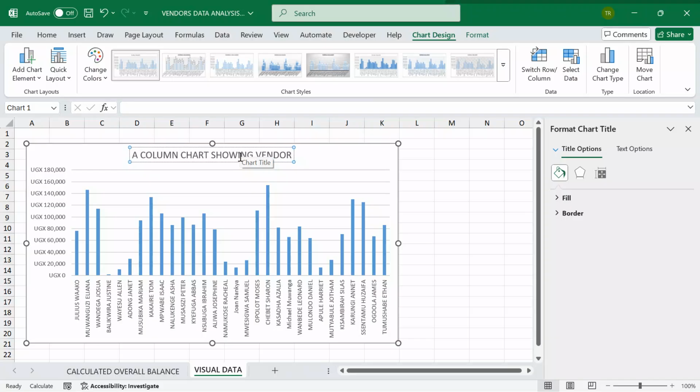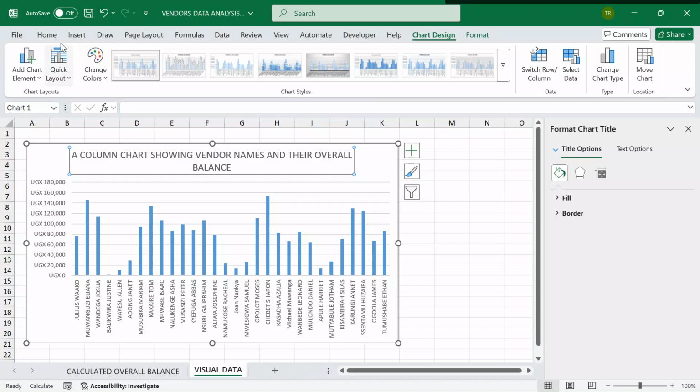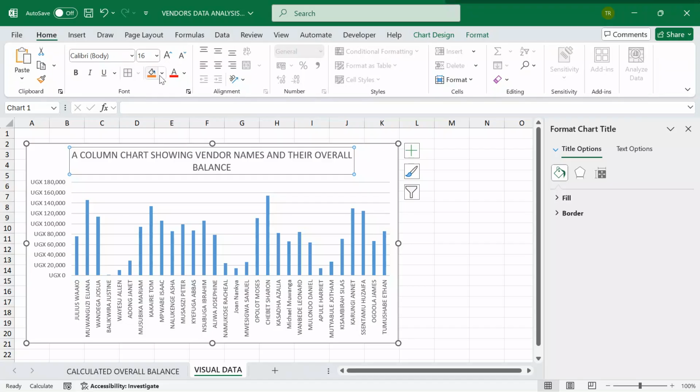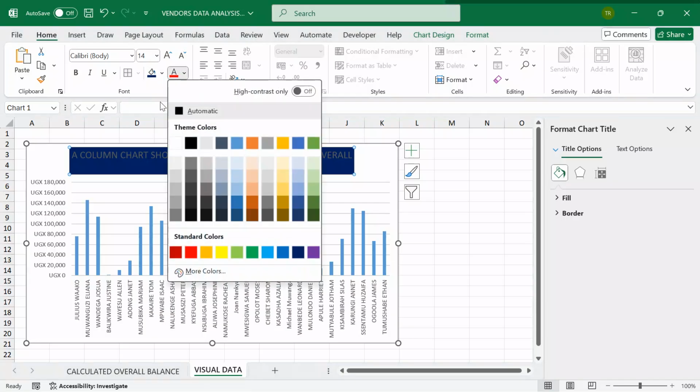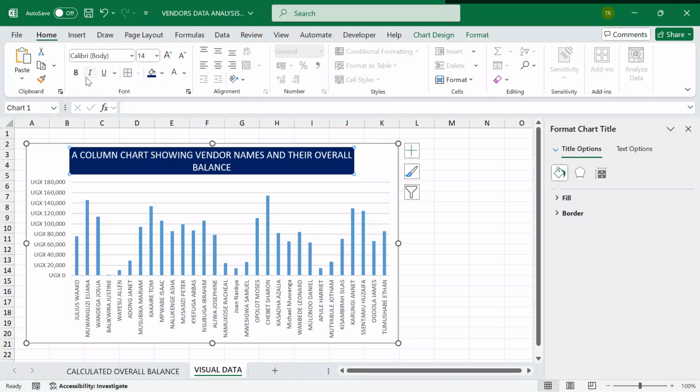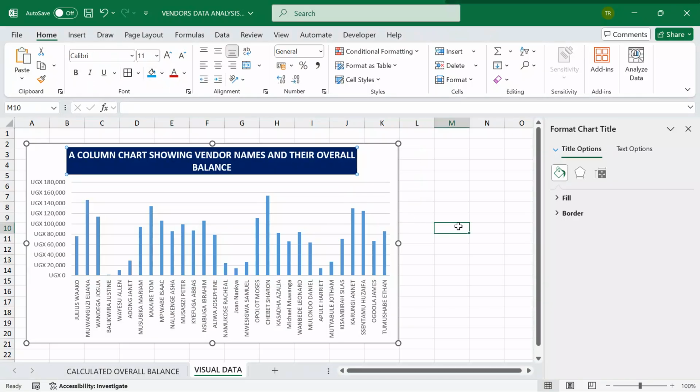Vendor names and their overall balance. All these will help you earn some good marks. You have manipulated the package, you have shown the relevance, and you have been able to apply different skill sets as you attend to the question.